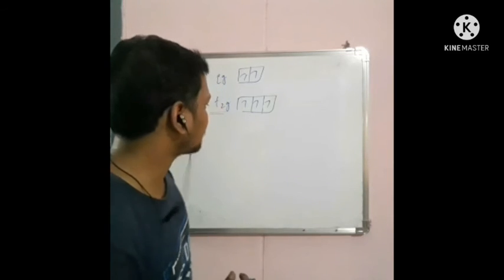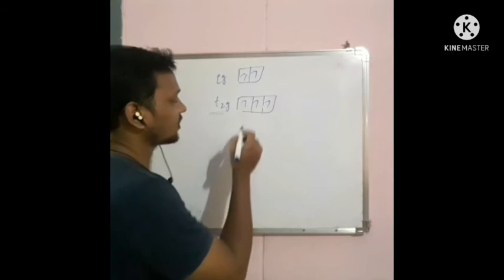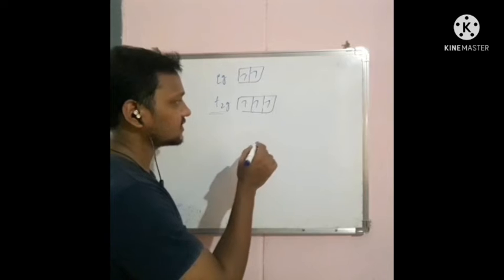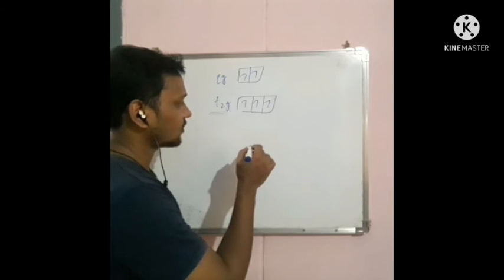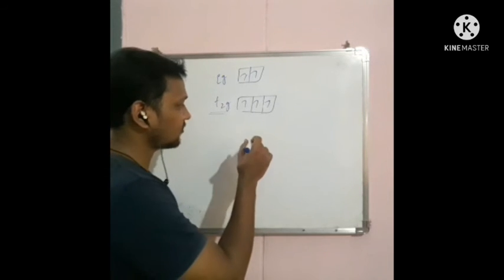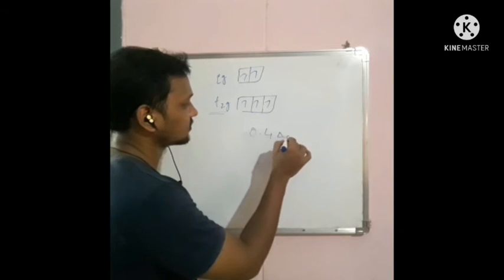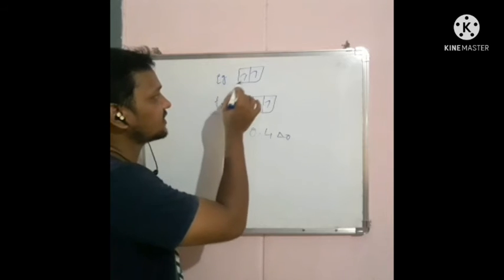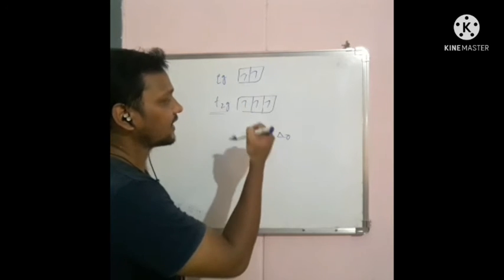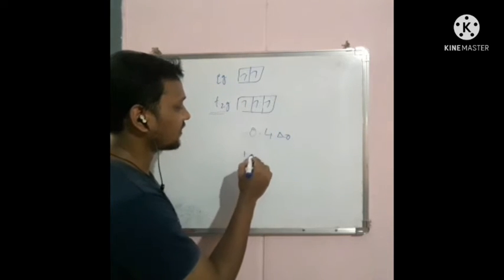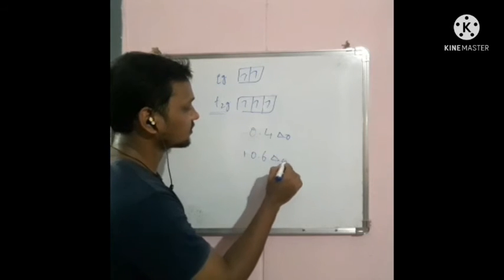In case of T2g orbitals, the energy of the electrons filled decreases by the value of minus 0.4 delta naught, and in case of Eg, the electron energy increases by the value of 0.6 delta naught.